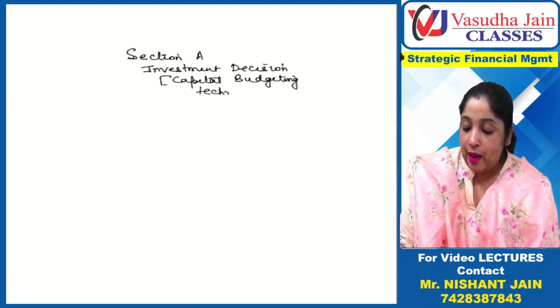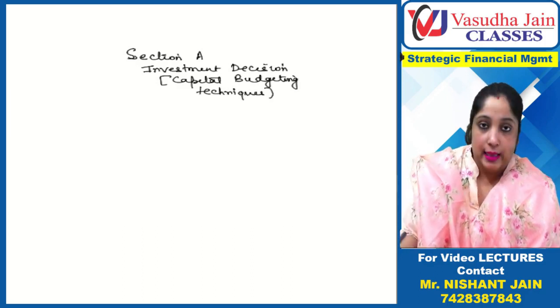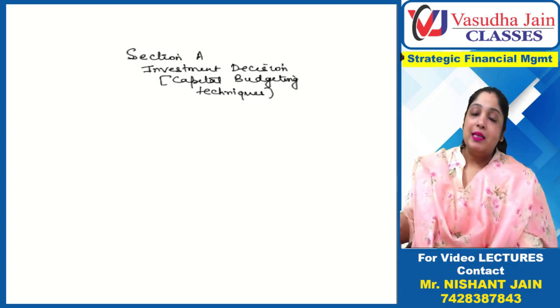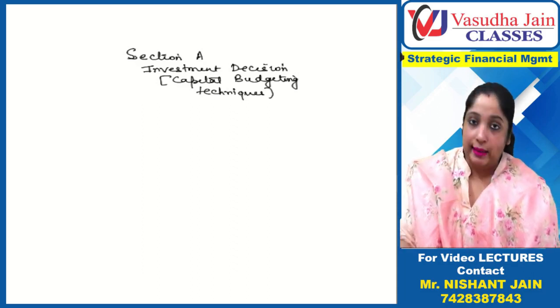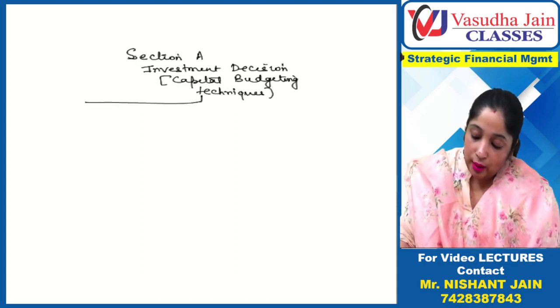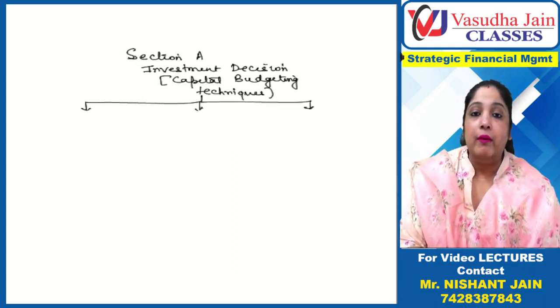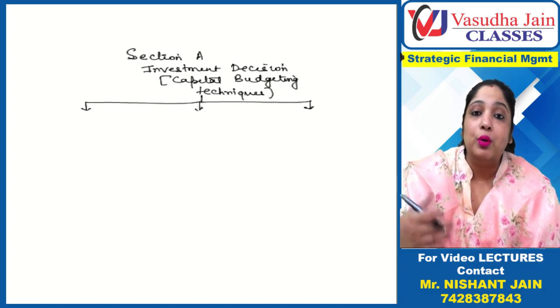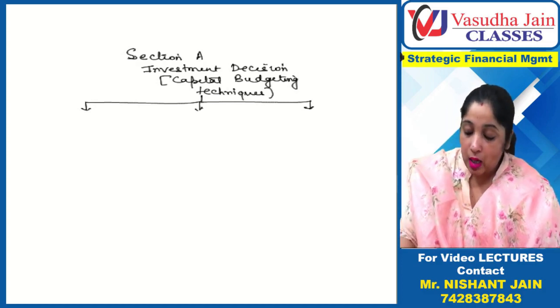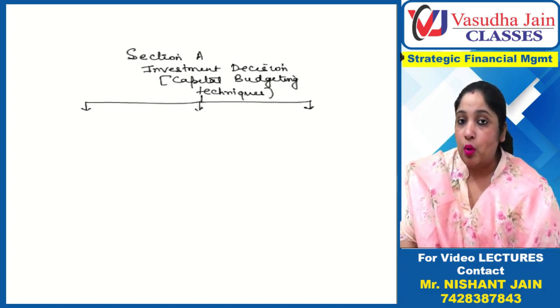This capital budgeting concept was also there in your inter level, right? Now we are going to study all that you have learned at inter level, and many more new concepts will come up. There are 3 study notes in this section.